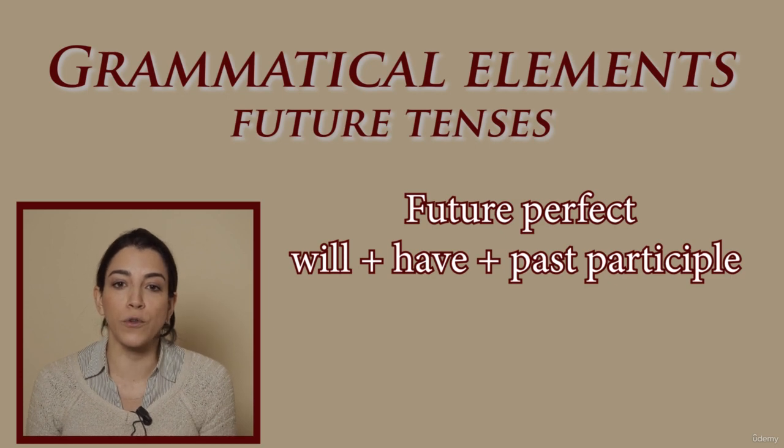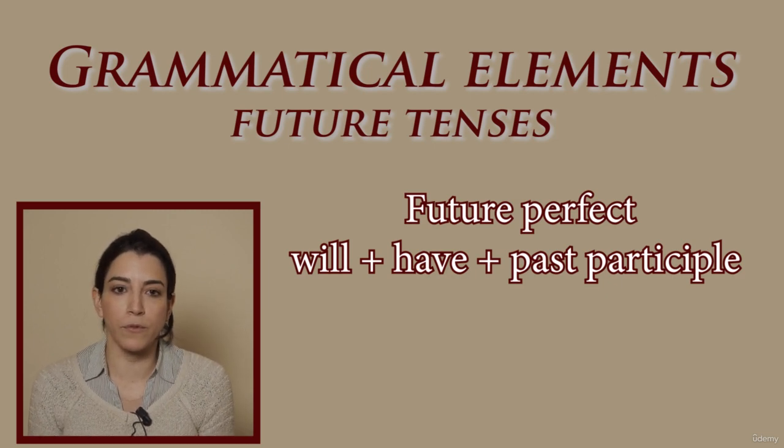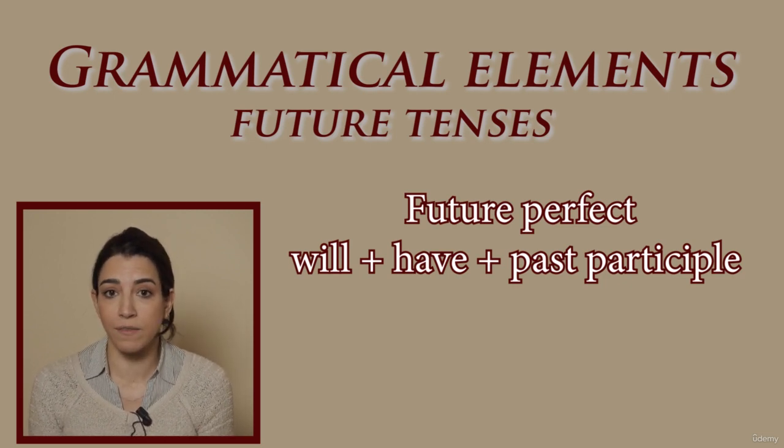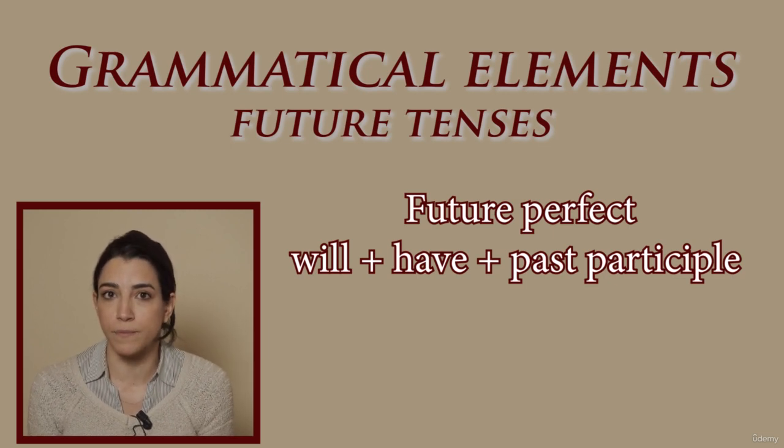We can also use the future perfect to make a prediction that something has or should have happened in the past. Let's have a look at the structure first, before we give some examples. We use the modal verb will, plus the auxiliary verb have, and the past participle of the main verb.